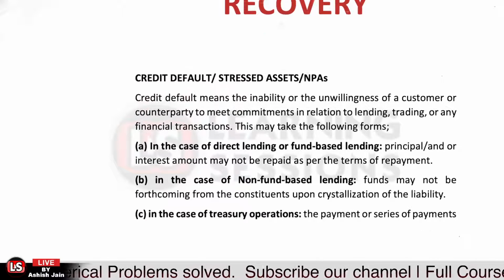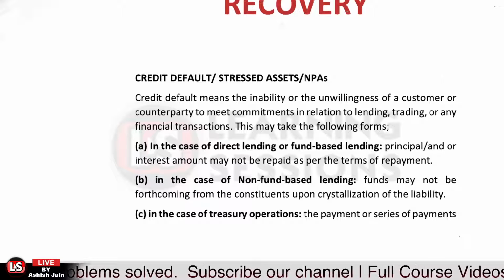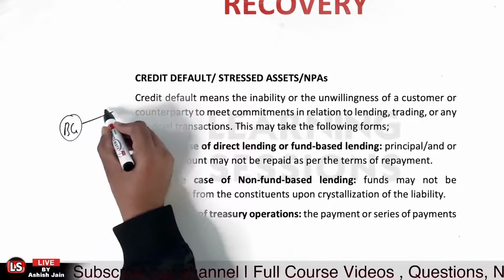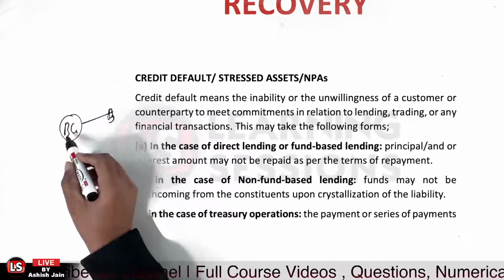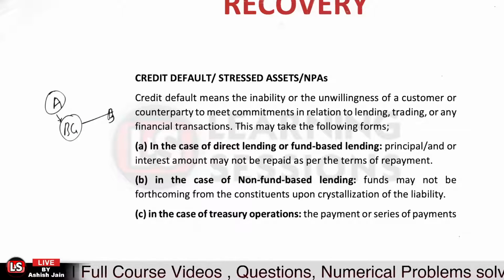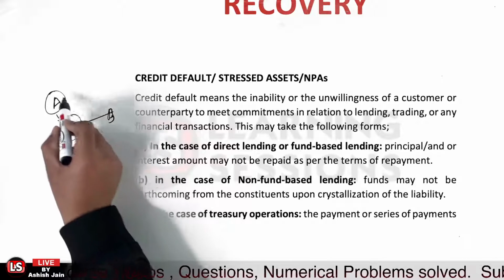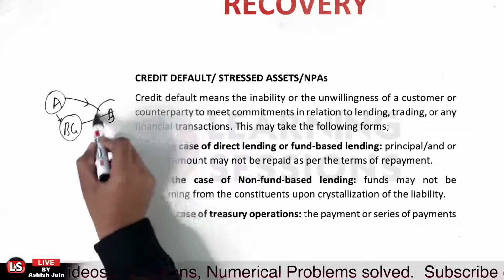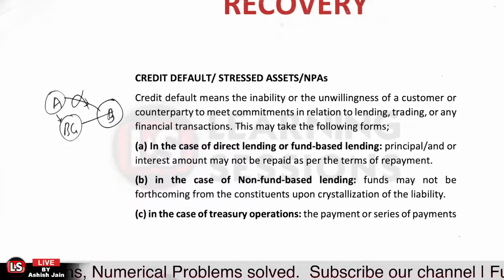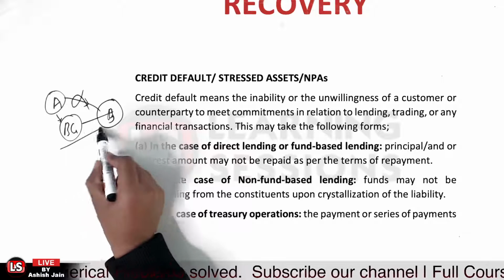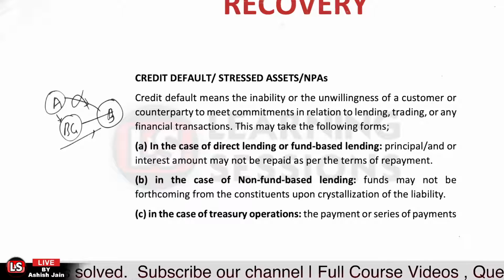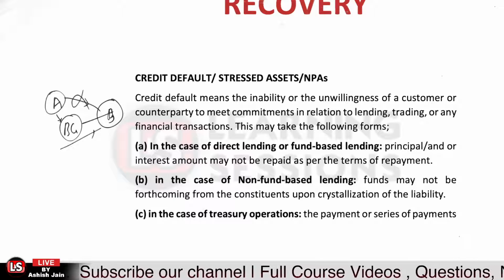And further, in case of non-fund based lending, let us take the case where a bank guarantee has been issued in favor of a person B. Person A applied for the bank guarantee, and the bank issued the bank guarantee in the name of person B. And person A had a commitment, an obligation to pay the amount to person B, in which he defaulted. In that particular case, the bank has to pay the amount, because the bank has extended the guarantee to B, and after that the bank will be recovering the same from person A.